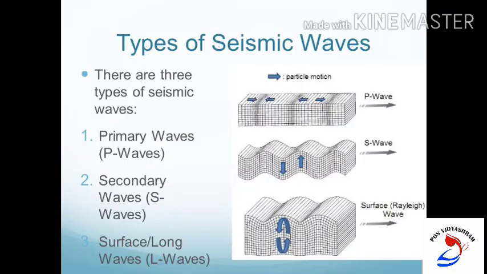There are three types of earthquake waves or seismic waves. Number one, P waves or longitudinal waves. These can travel with the fastest speed through solid materials. Number two, S waves or transverse waves. They cannot pass through liquid materials. Number three, L waves or surface waves. These waves generally affect only the surface of the earth and die out at smaller depth.